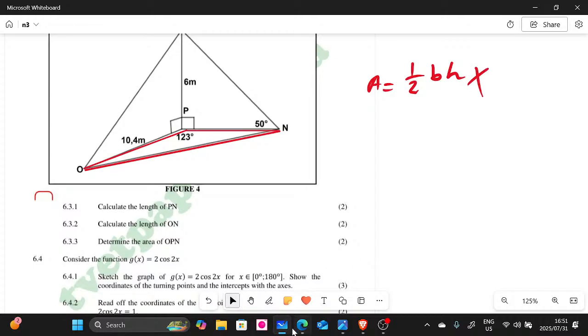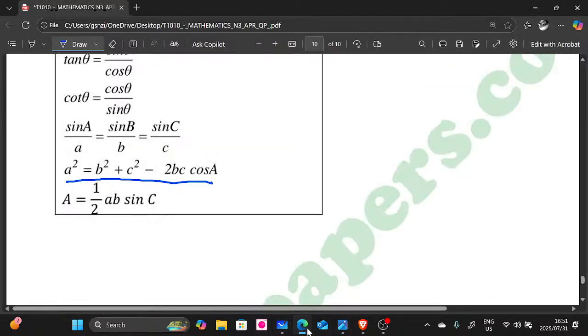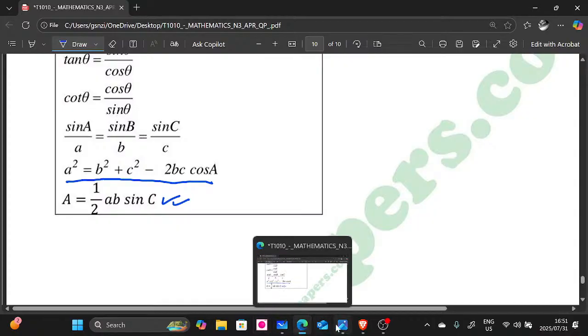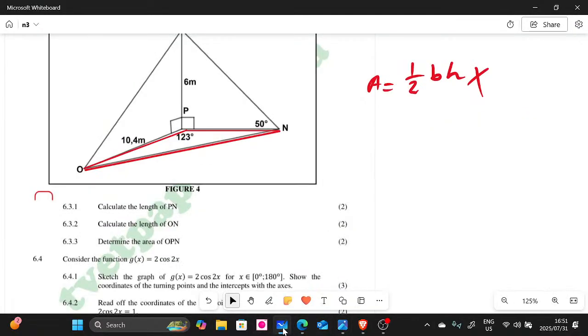Let me go to the formula sheet and show you the formula that you're going to use here. This one here, hope you can see. It's actually half AB sine C. That's it, then you'll get the area. If the triangle is not a right angle triangle, you're going to use that formula. So let's go back to our question.